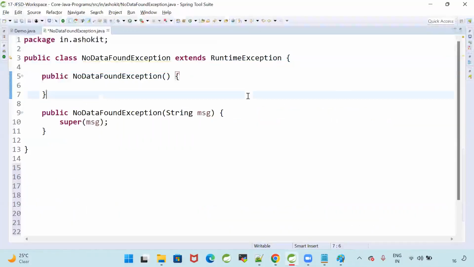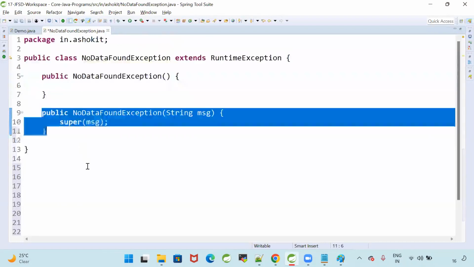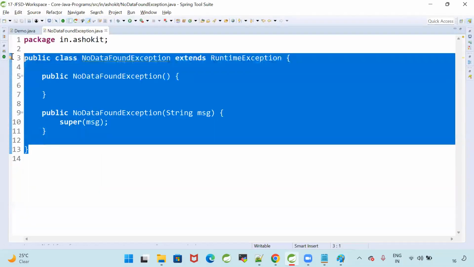Now, in my child class, I am writing super of message. What is the meaning? Accessing the parent class constructor. Whenever I am throwing the exception, I want to pass the information to my parent class constructor. Boss, we got an error here. Whatever the error message is, I want to send that error message to my parent class, which is RuntimeException. So with this we are able to create our own exception.